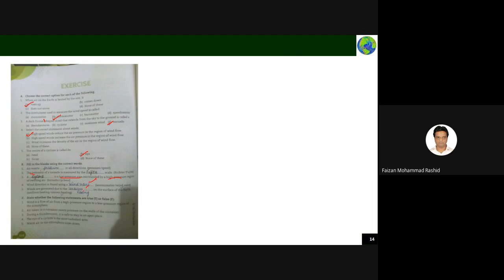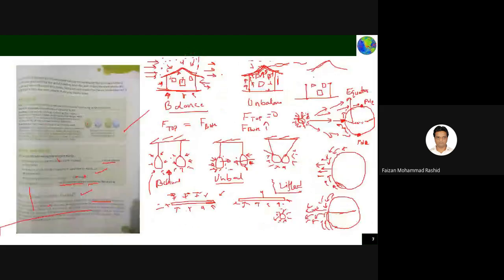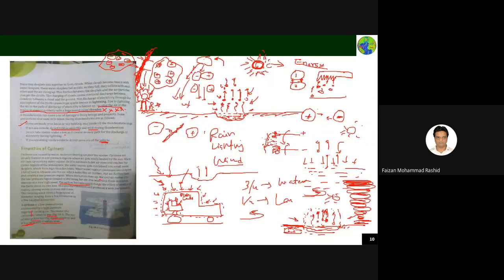Uneven heating means, I told you about this example. This is the equator and this is the polar region. The equator gets more heat and the polar region gets less heat. So there is uneven heating. This area is getting a lot of heat and that area is getting less heat. So there is an unevenness in the heating process, and that is causing the blowing of wind on the earth's surface.